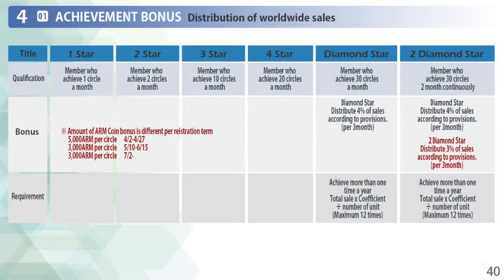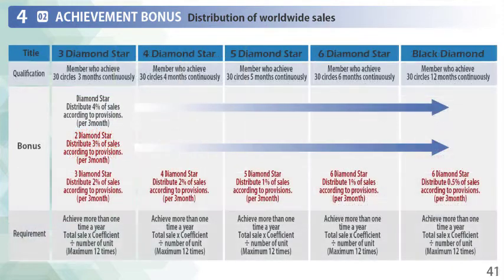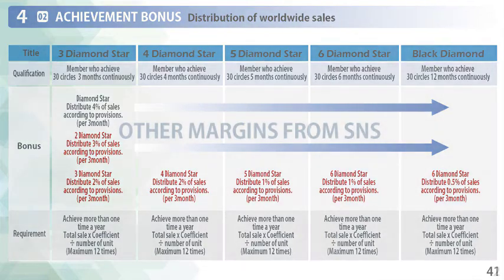Fourth is the achievement bonus. This is also called title bonus. The title will be decided based on how many circles were made in a month, and the bonus will be distributed from worldwide sales.